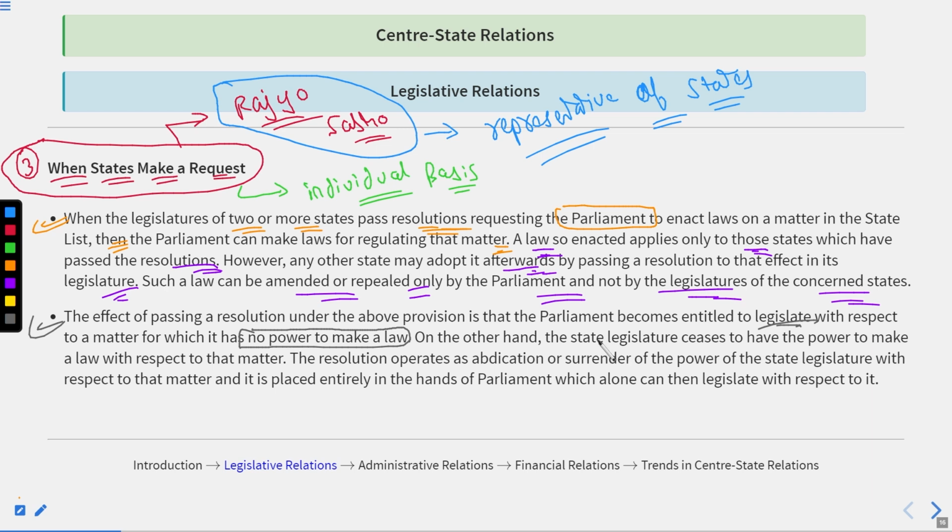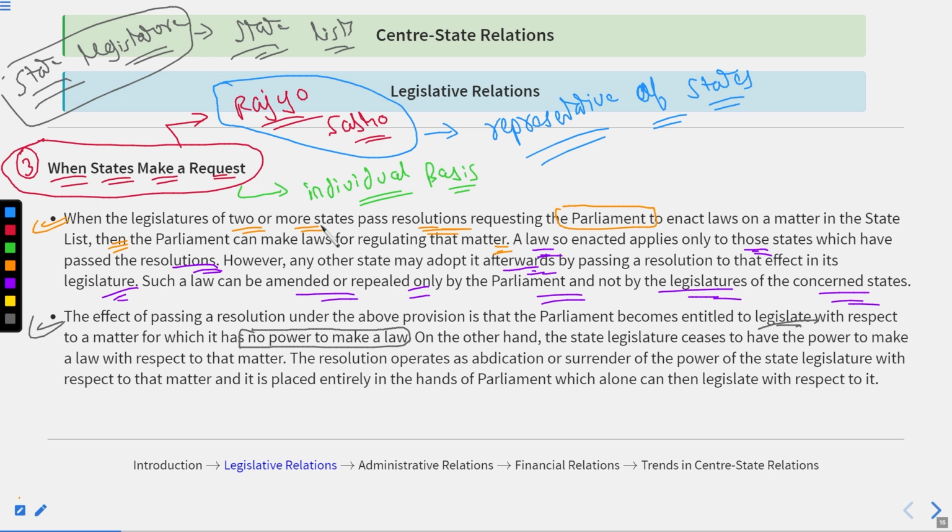It means that prior to the request, the parliament had no power to make provisions on the matter. Why? Because the powers were vested with the state legislature, right? Because the things were in the state list. But after the request, the things were transferred from the state list to the parliament, right? And it means that the parliament now has the power to make the rules and regulations on it. Previously, they haven't. All right.